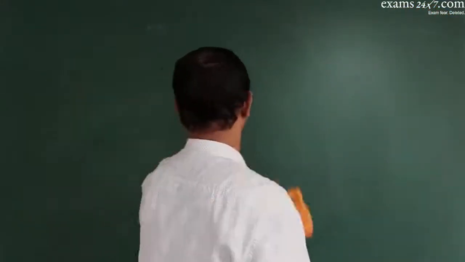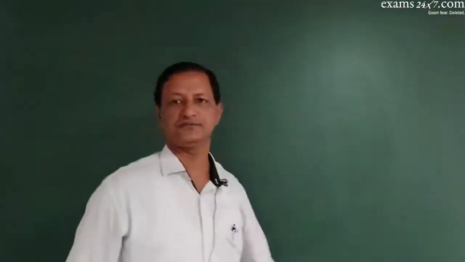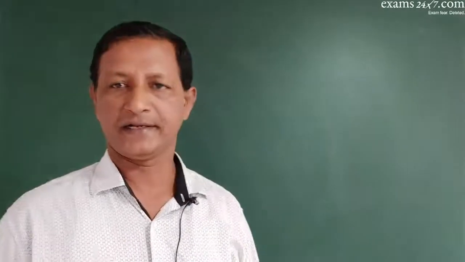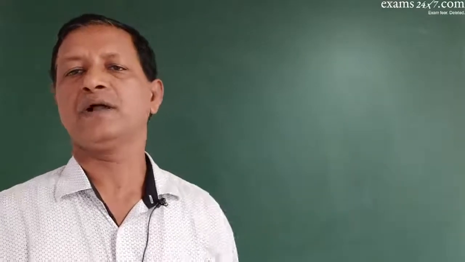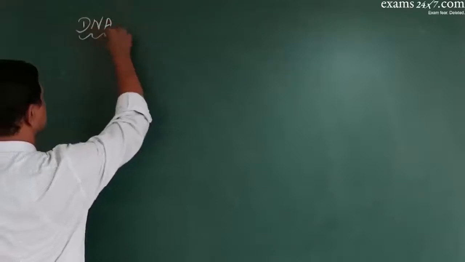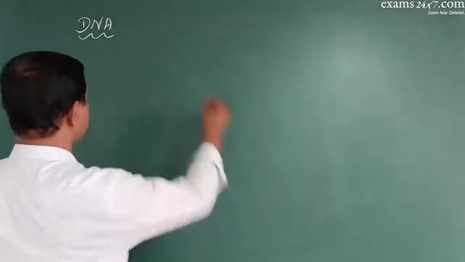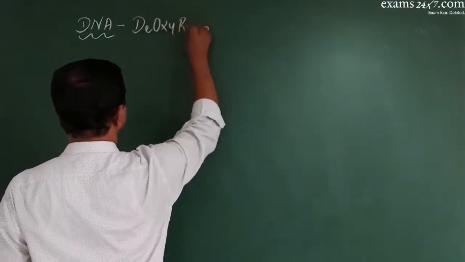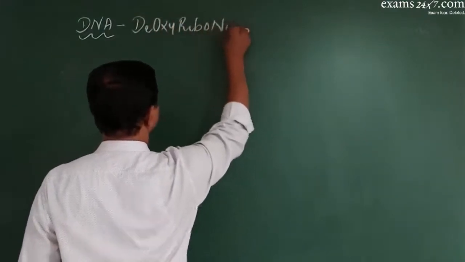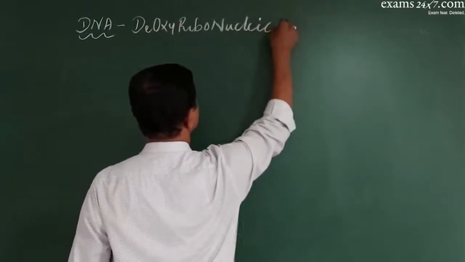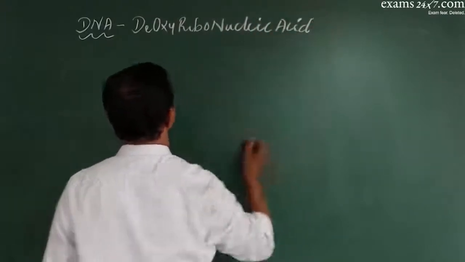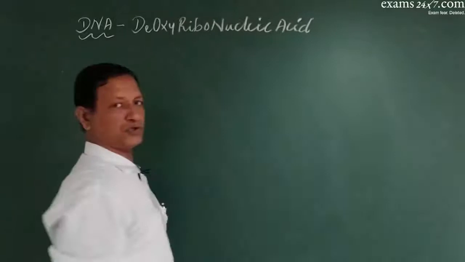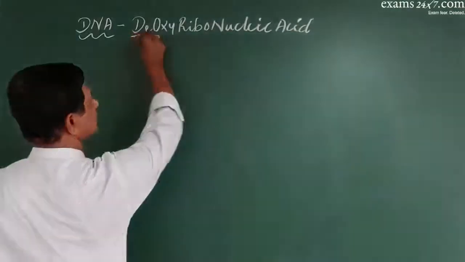We have already mentioned there are two major types of nucleic acids, DNA and RNA. Let us study them one by one separately. To begin with, the DNA molecule. What is the DNA molecule? DNA is nothing but deoxyribonucleic acid.